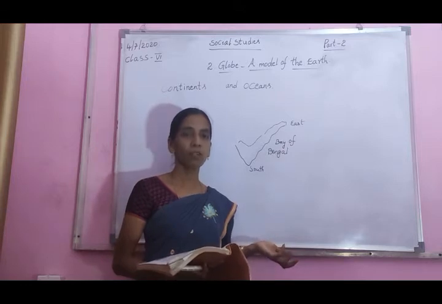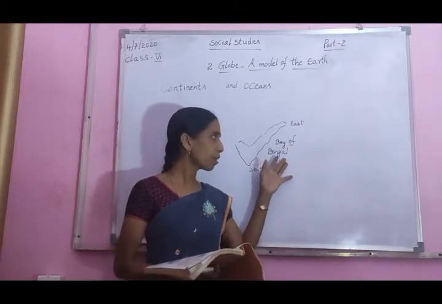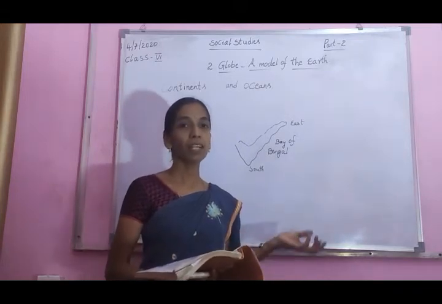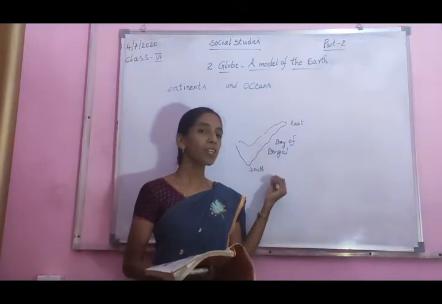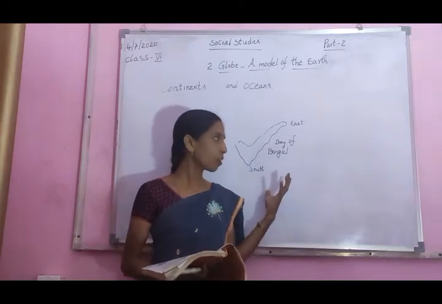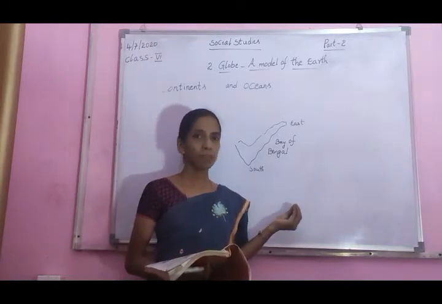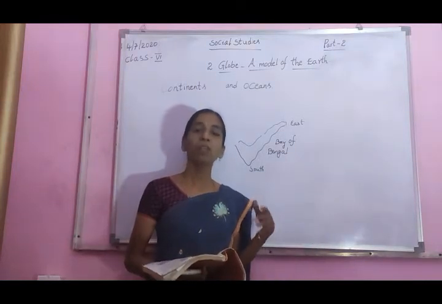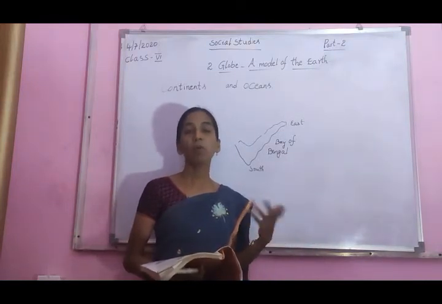Seas and oceans are spread over thousands of kilometers, just endless water. And which type of transport do we use on seas and oceans? Only ships.